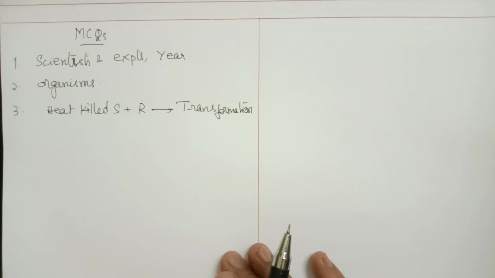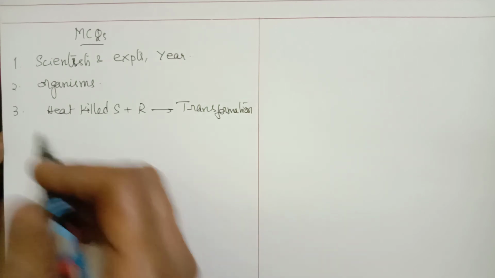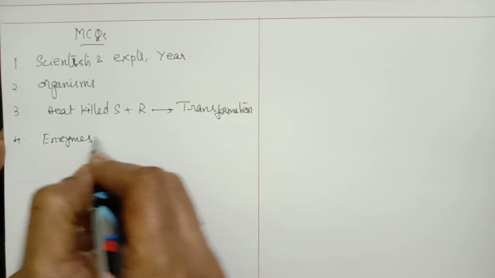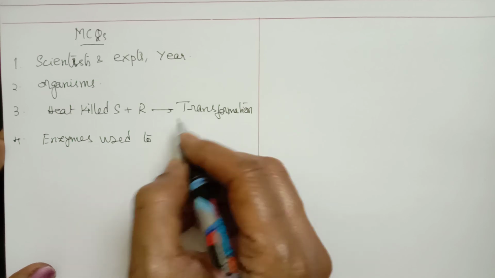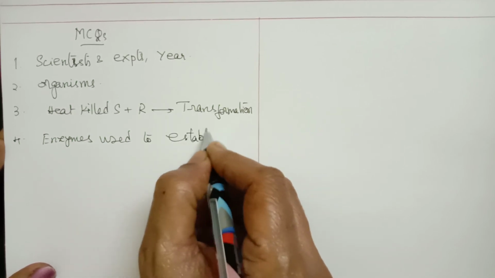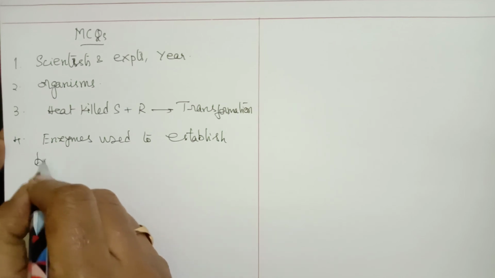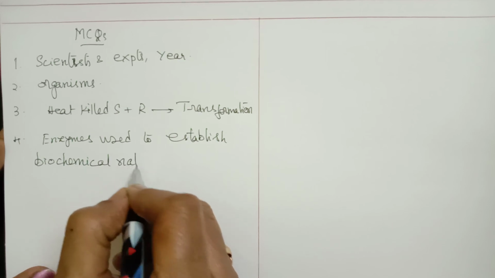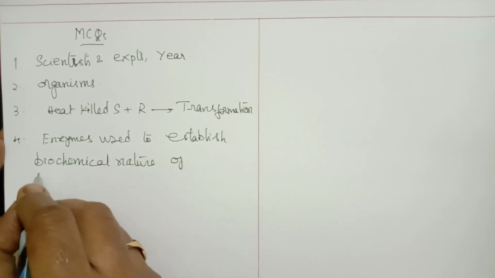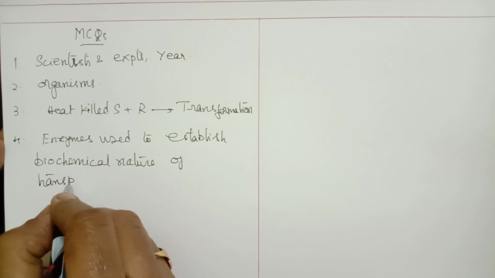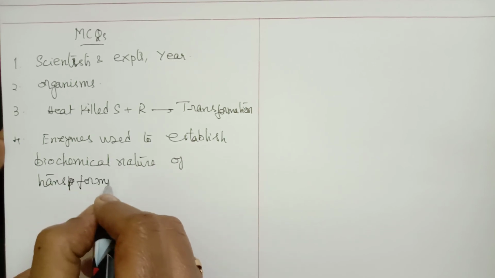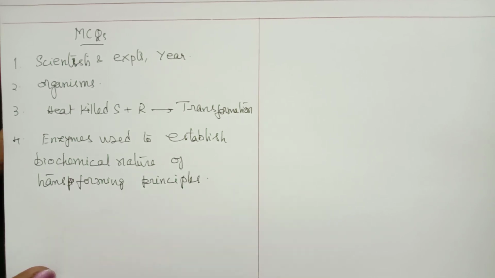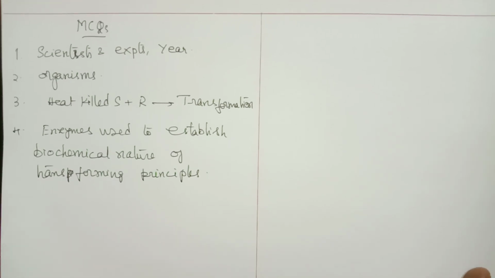Now in the second experiment, the Avery, MacLeod and McCarty experiment, the enzymes which are used to establish the biochemical nature of the transforming principle. So 3 enzymes are used which can help in understanding what is the nature of the transforming principle.